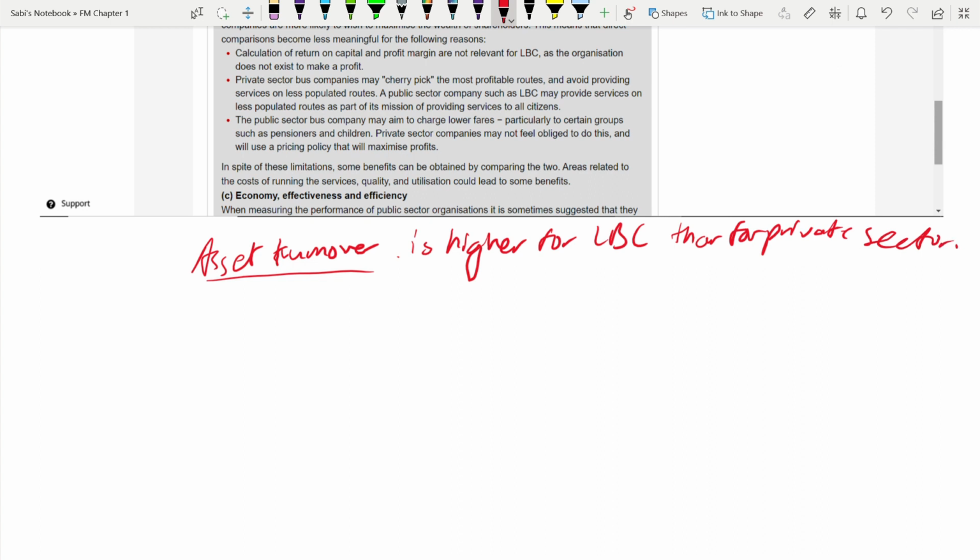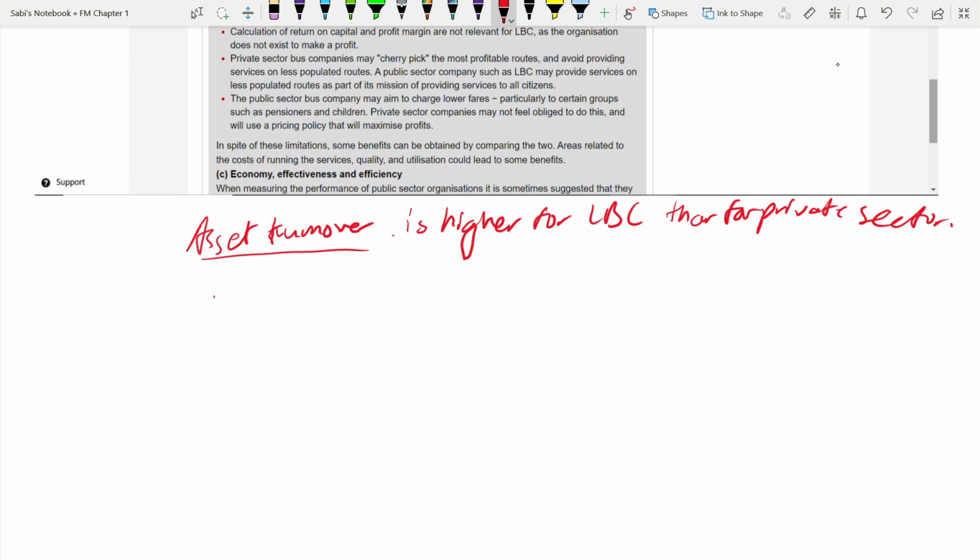Once you begin by saying higher or lower, then you give the number. Okay. You can use short forms also, LBC. The examiner will understand if you use it like this in the question. Revenue is 0.53 times. See, the ratio is asset turnover. Turnover means revenue, so that's why they have talked about revenue.